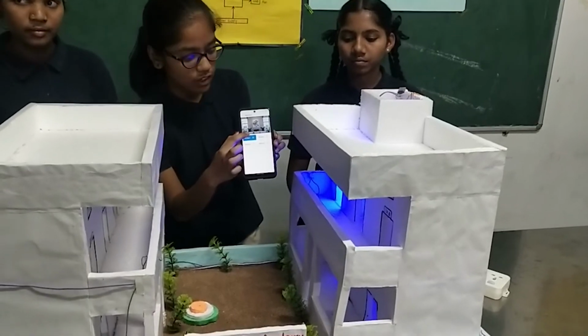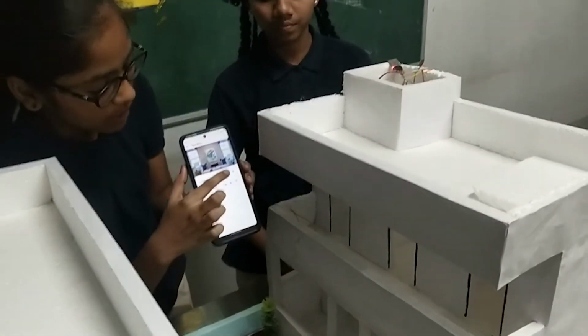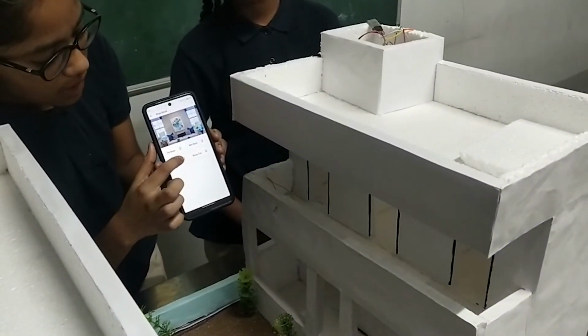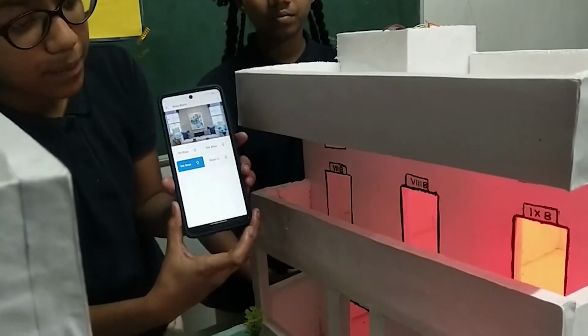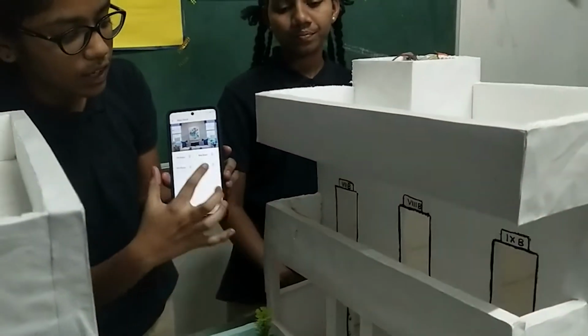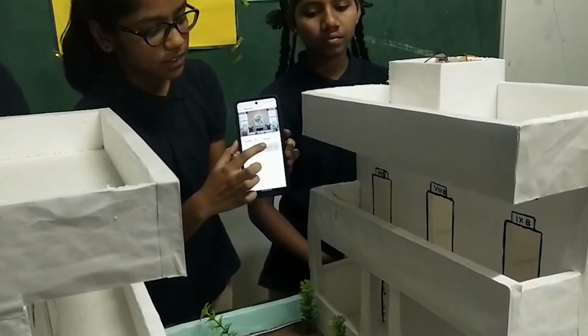And now I am switching off. Now the LED stopped glowing. Next, 8th boys, next, 9th boys. Here you can observe the automation which we have done with the mobile application. And now you can see the corridor lights. Now I am switching off this.